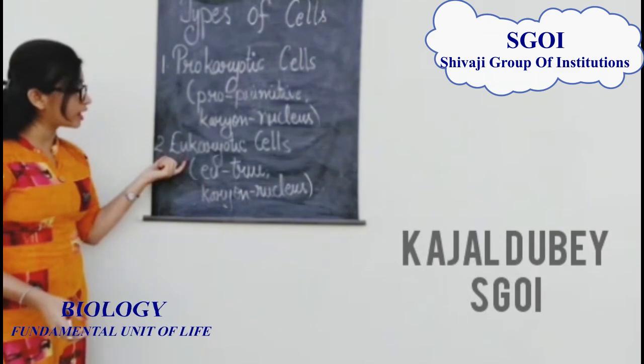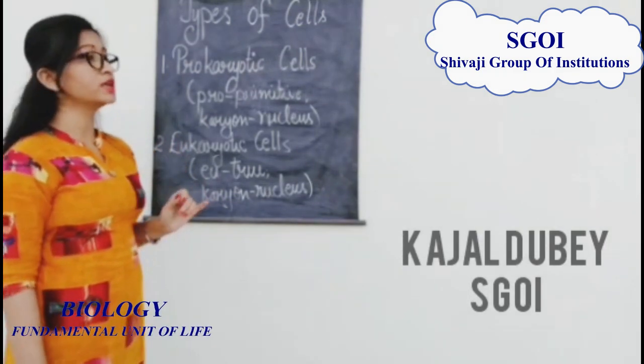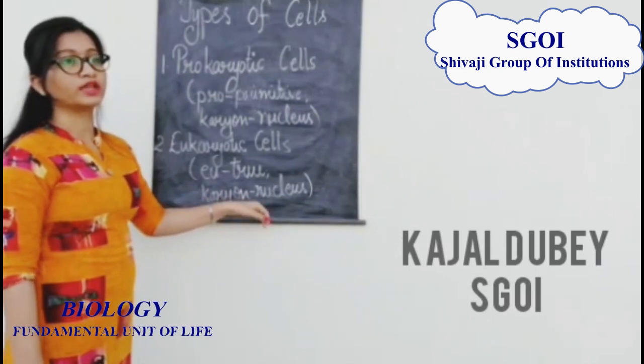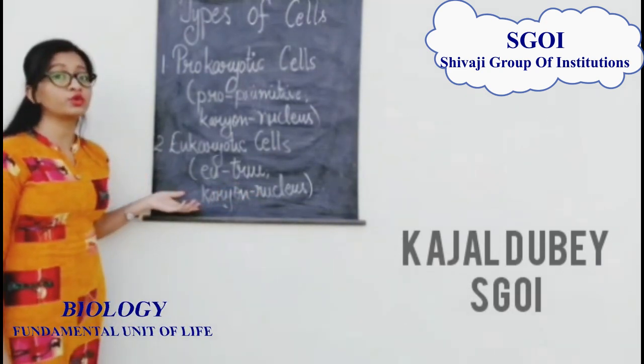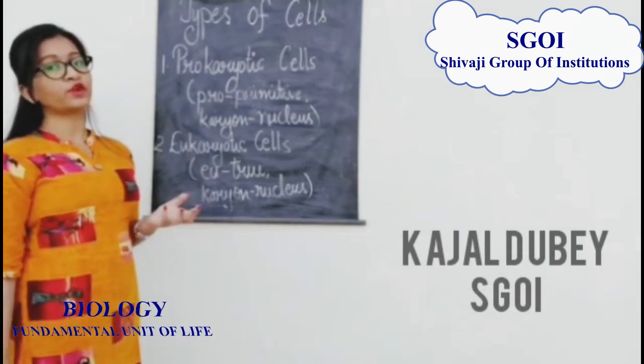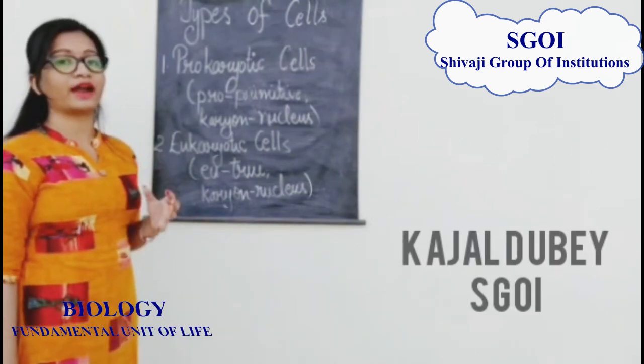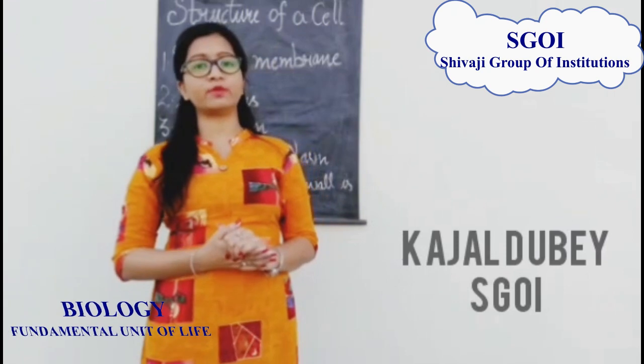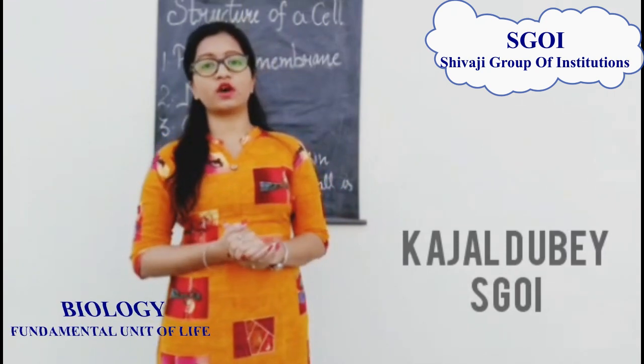Whereas the word eukaryotic is also composed of two words. The word eu means true and the word karyon means nucleus. That means in these cells a true nucleus is present. Therefore these cells are complete and advanced cells. So now the question is, what is a cell made up of? What is its structural organization?